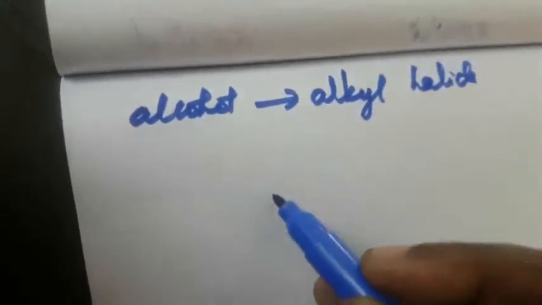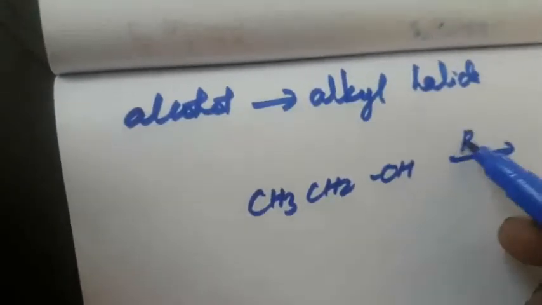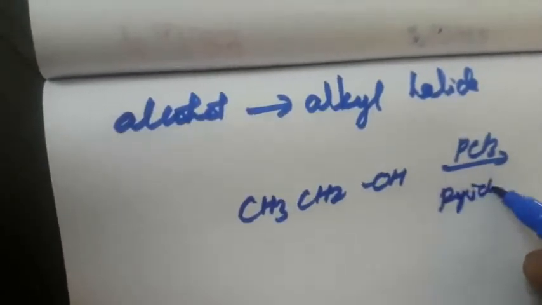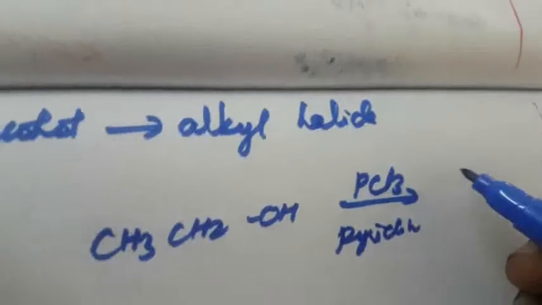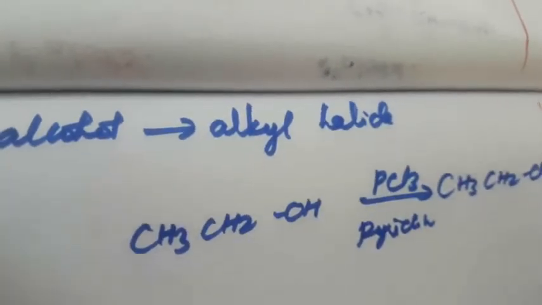Conversion of alcohol into alkyl halide. Again it is the alcohol, that is CH3CH2OH, that is PCl3. So in the presence of pyridine, to form the chloroethane. So that is alkyl halide, CH3CH2Cl, that is chloroethane.